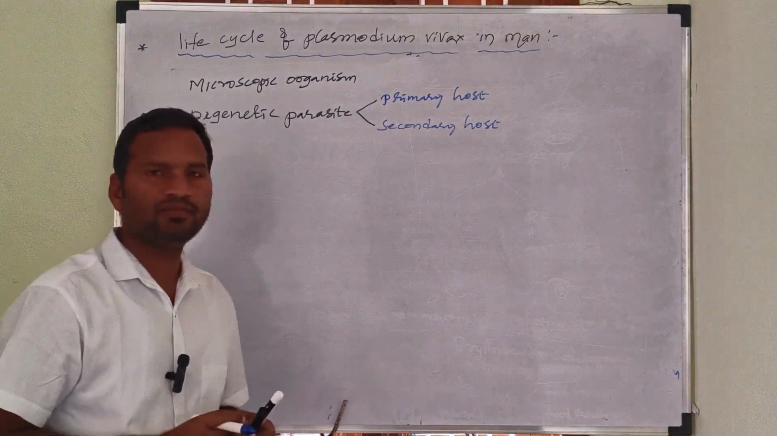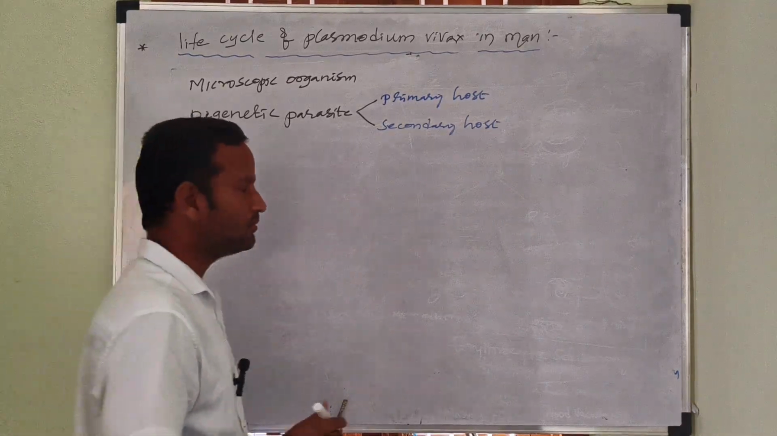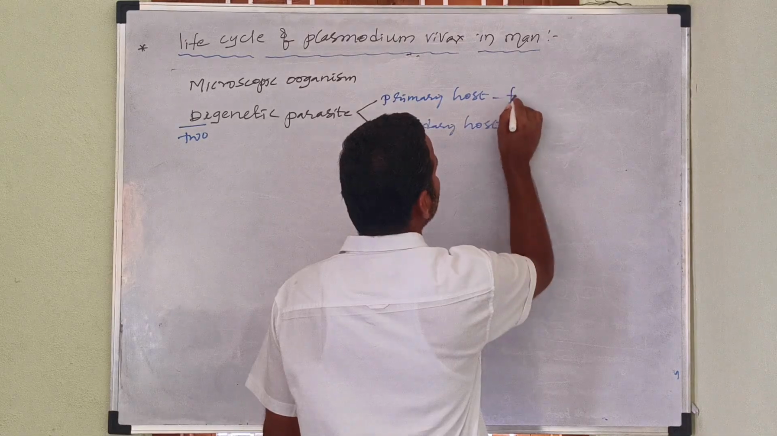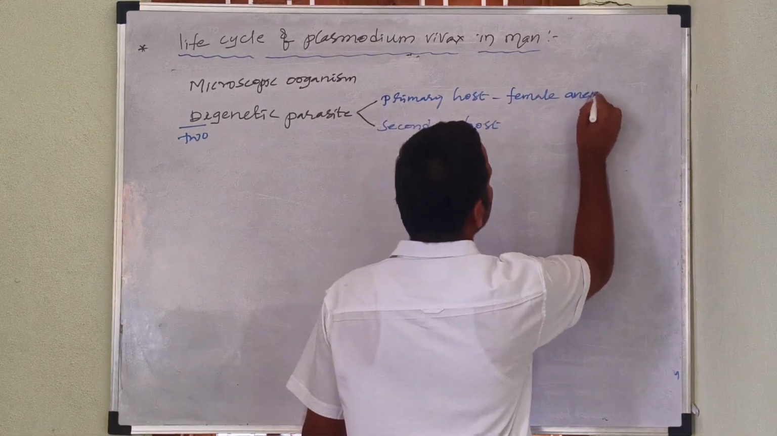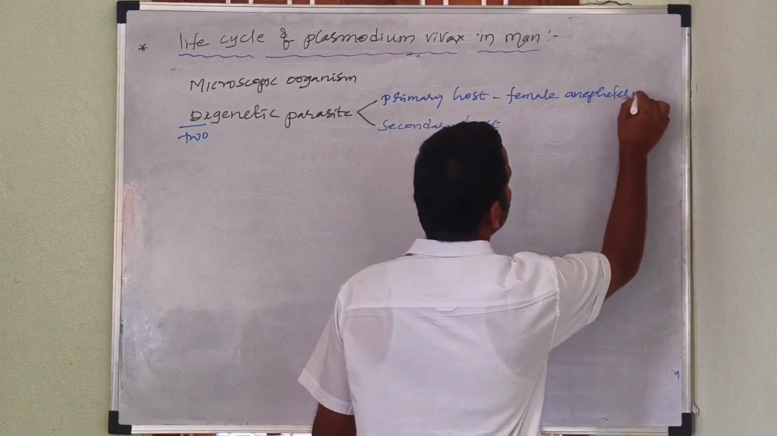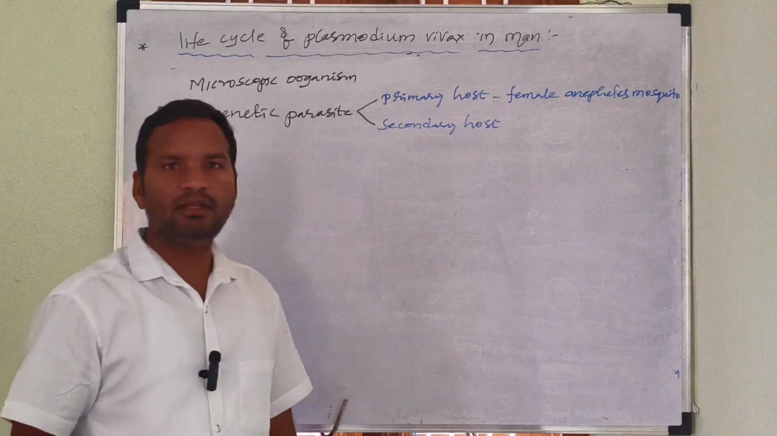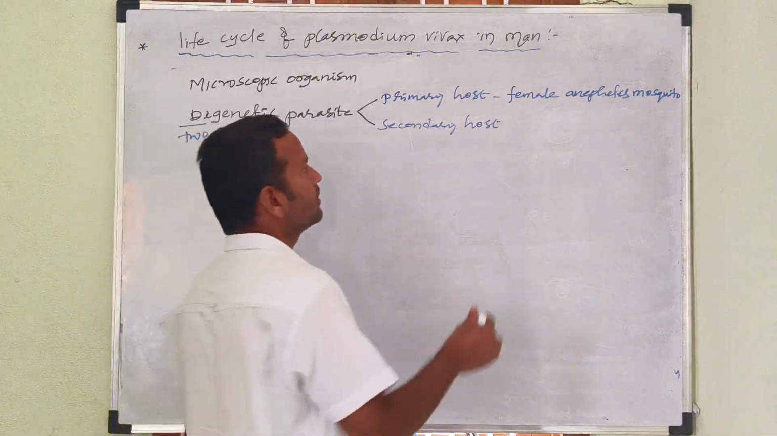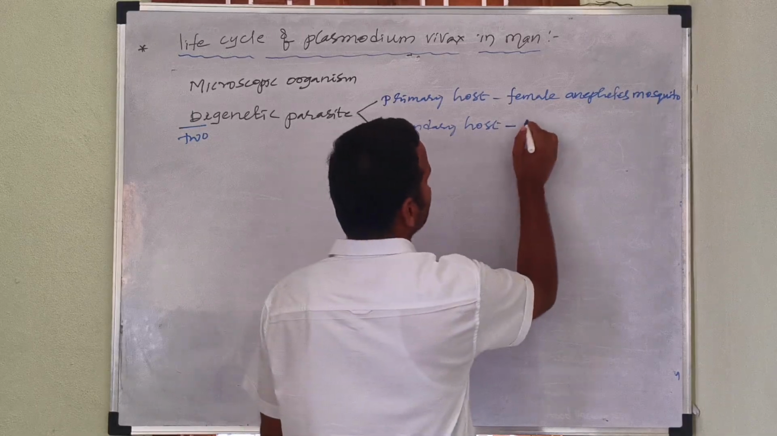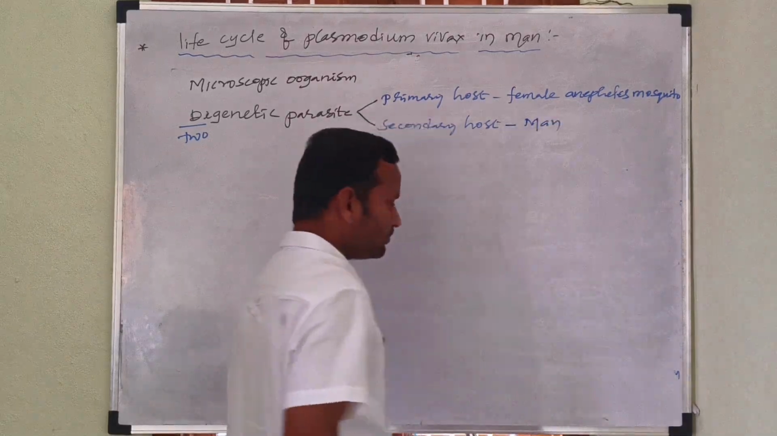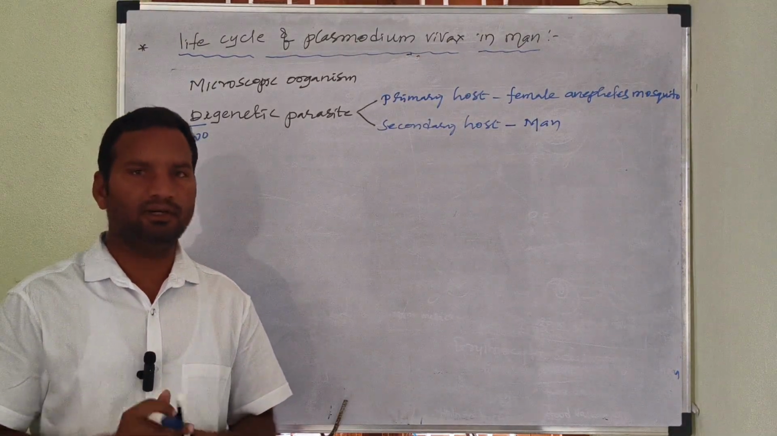The primary host for the Plasmodium vivax parasite is the female Anopheles mosquito. And the secondary host to the Plasmodium vivax parasite is man. We are the secondary host to Plasmodium vivax.